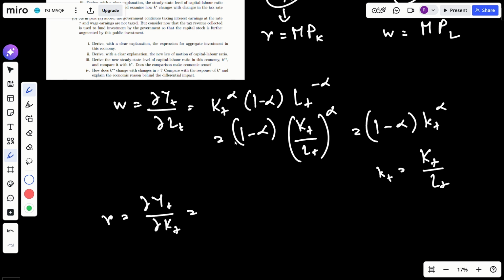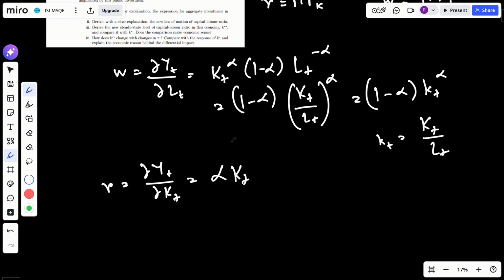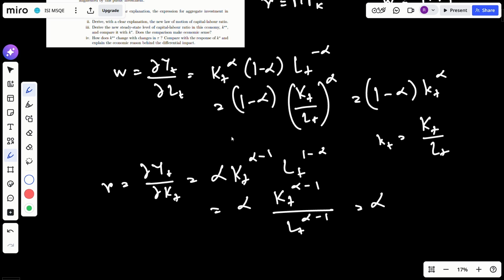And the rental rate is equal to MPK, which is this. Now I will partially differentiate Y with respect to K_t. So I will have alpha K_t to the power alpha minus 1 times L_t to the power 1 minus alpha. So alpha K_t to the power alpha minus 1 divided by L_t to the power alpha minus 1. So I'll have alpha small k_t to the power alpha minus 1. Okay, so this is R.